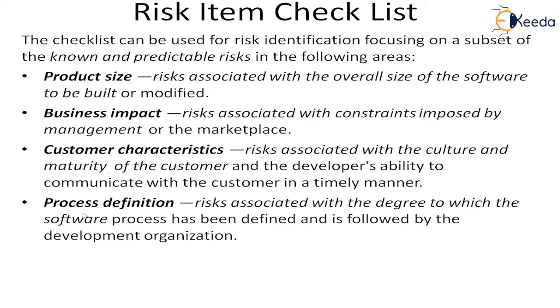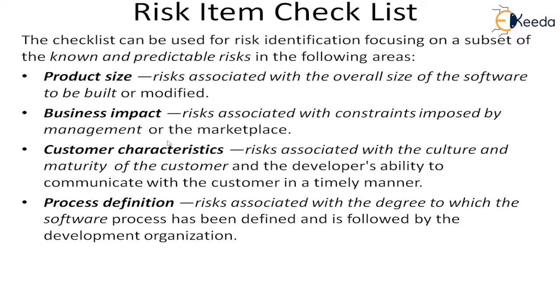Then you have the process definition, the risk associated with the degree to which the software process has been defined, the level. If the level is not correct, then all the problems of scheduling, resource allocation and effort allocation will come, and the milestones will not be properly satisfied. This is totally involved with the organization and the development team.